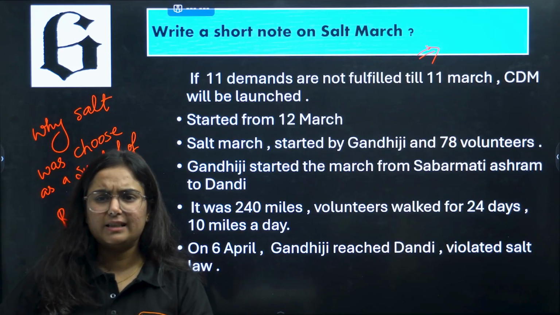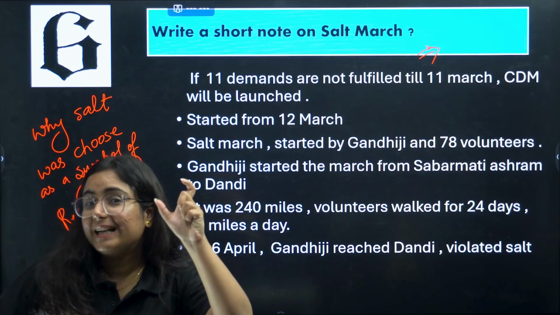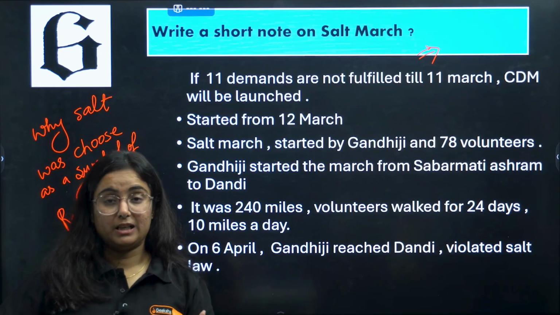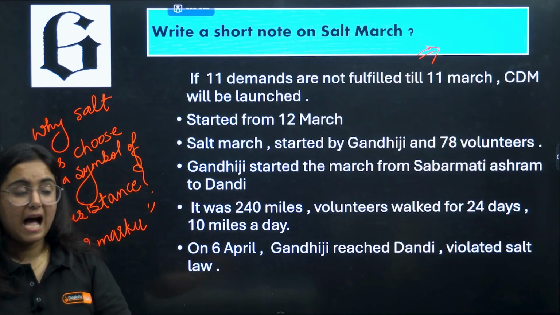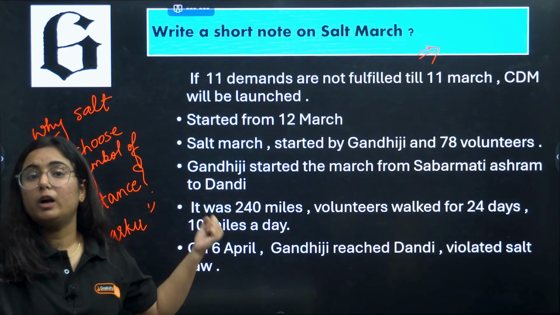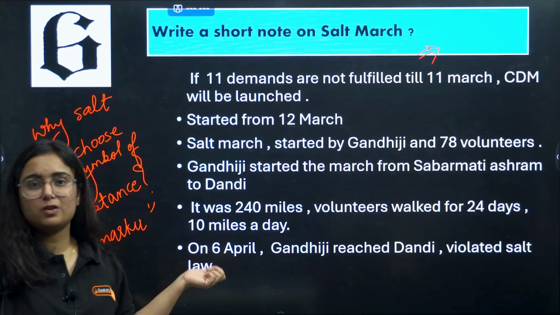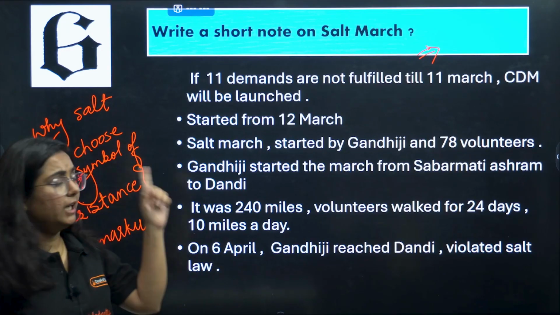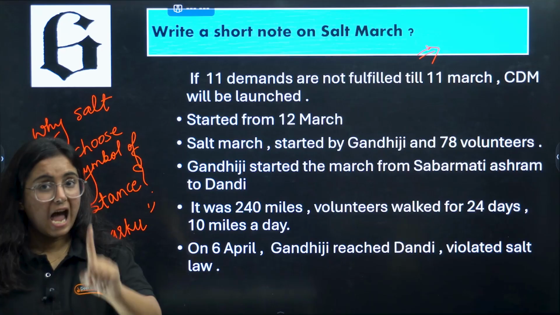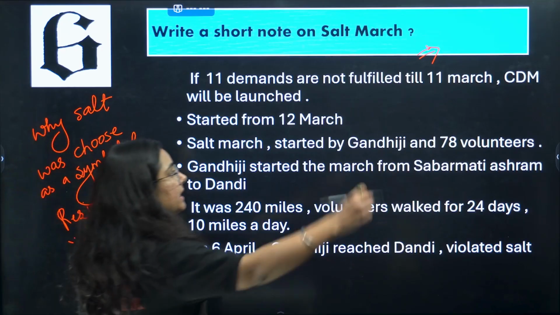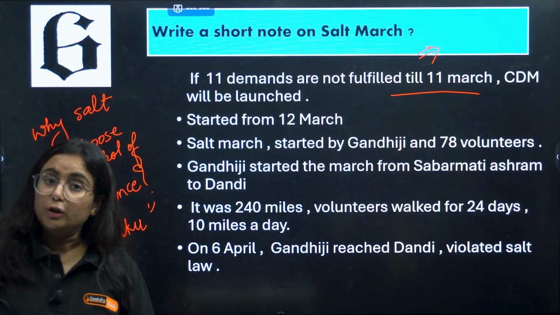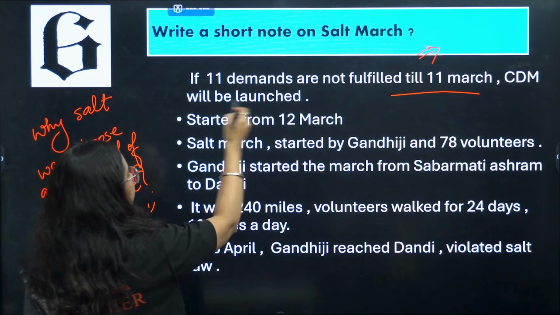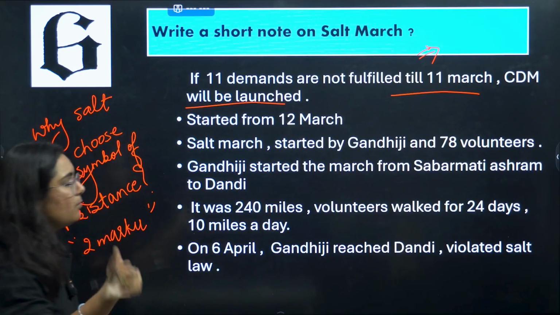So Gandhiji said, okay, I am preparing a list of 11 demands and sending it to Lord Irwin, who was the Viceroy of India at that time. If he accepts it by the 11th of March, then it is fine. If not, we will be launching the CDM, that is the Civil Disobedience Movement.